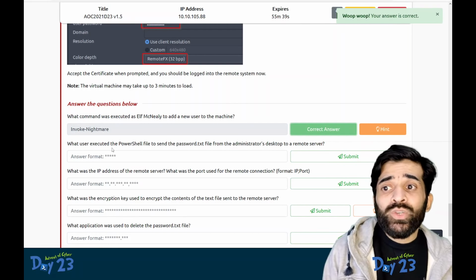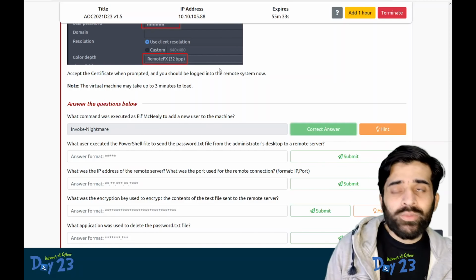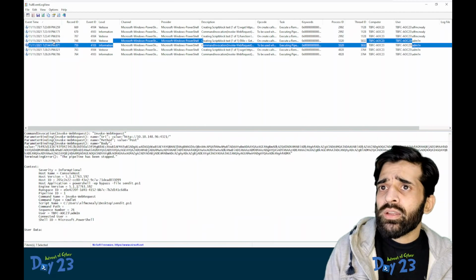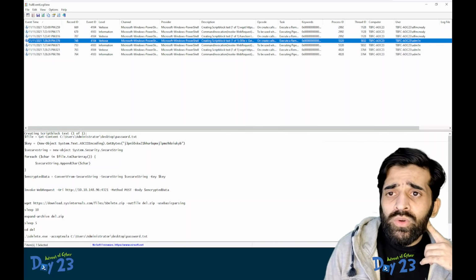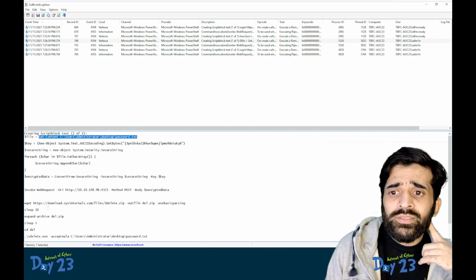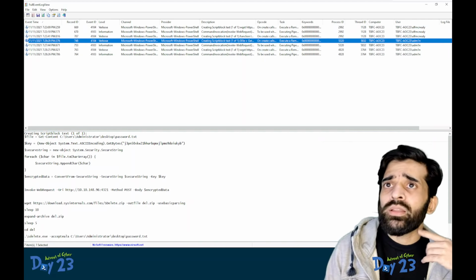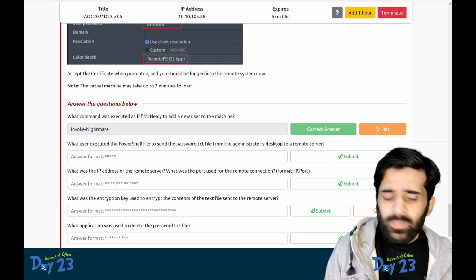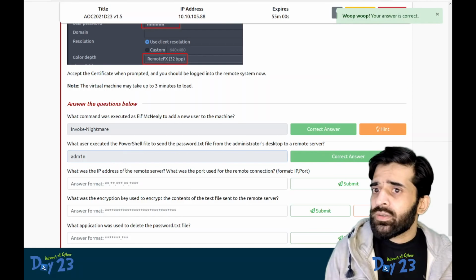What user executed the PowerShell file to send the password.txt file to the remote desktop? We have already found this, and if we look at this answer, this particular event contains the information about this activity. It is getting the password and it is sending. If you look at the user tab, this is the user add1n. Let's answer that. Let's see. Good, we've got the answer.